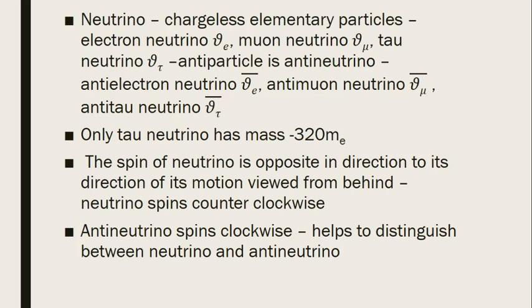So anti-electron neutrino nu e bar, anti-muon neutrino nu mu bar, anti-tau neutrino nu tau bar. Antiparticles are represented with the help of a bar. Of these three neutrinos, only the tau neutrino has mass, which is approximately 320 times the mass of the electron, that is 320 MeV. Electron neutrino and muon neutrino are chargeless.